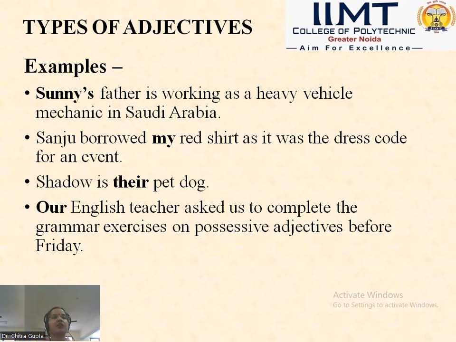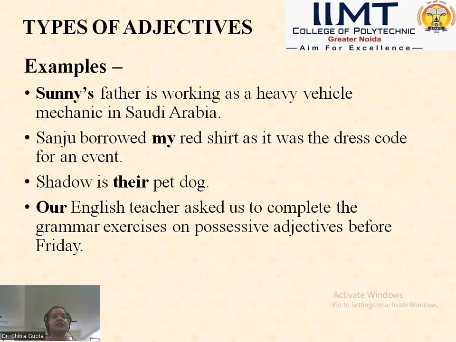Shadow is their pet dog. Now Shadow is the noun again, and their is showing the possession of the dog, that this particular dog belongs to whom? This particular dog is Shadow.